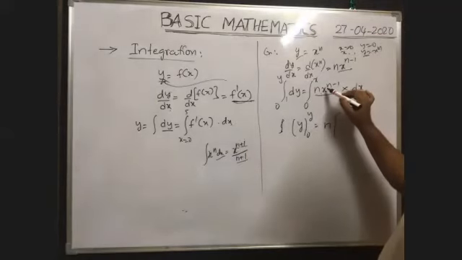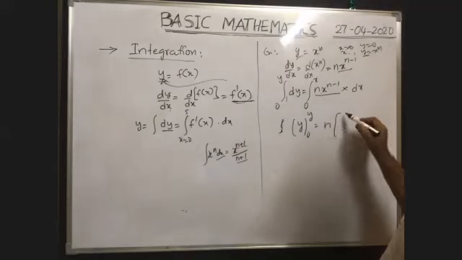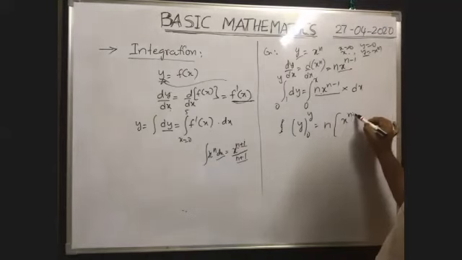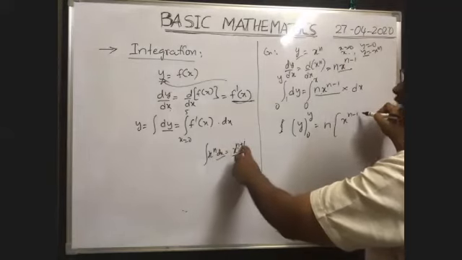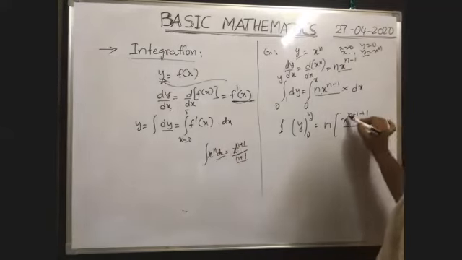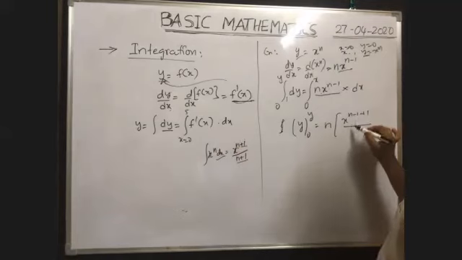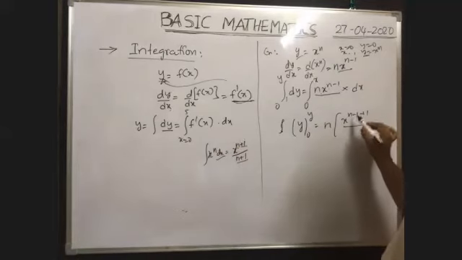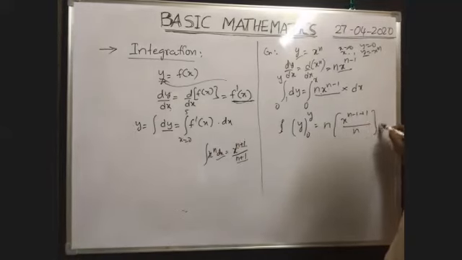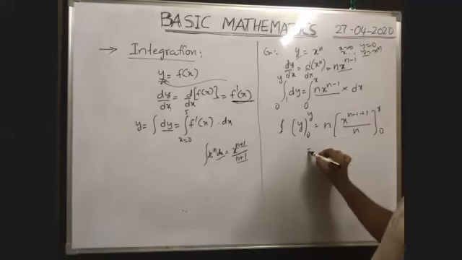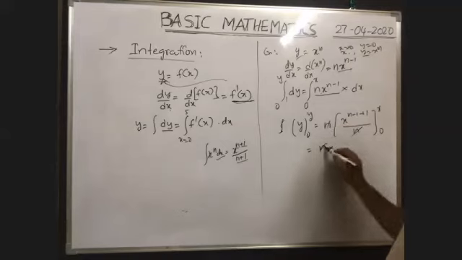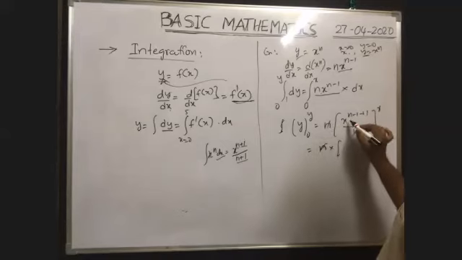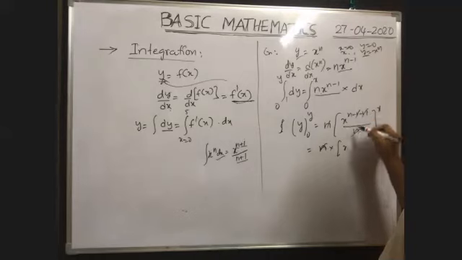X to the power of n minus 1, we have to integrate. Then you will get x to the power of n minus 1 plus 1, divided by whatever power you get here. Power is n minus 1 plus 1, which cancels, so n. Limits 0 to x. Here this is equal to n into 1 by n; the constant n can be cancelled directly. So remaining x to the power of n minus 1 plus 1 cancels, x to the power of n.